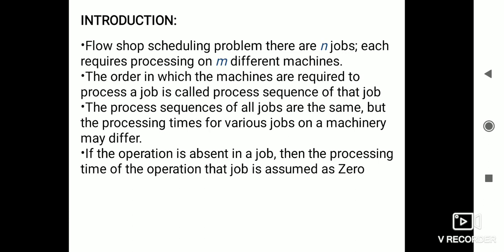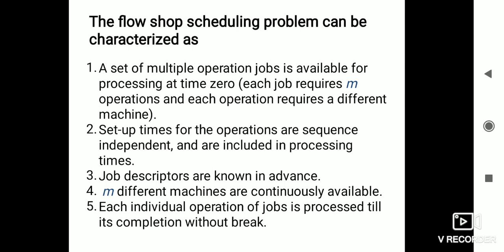The processing sequence of all jobs is the same, but the processing time for various jobs on the machines may differ. If an operation is absent in a job, the processing time of that operation for that job is assumed to be 0. And how can the flow shop scheduling problem be categorized?